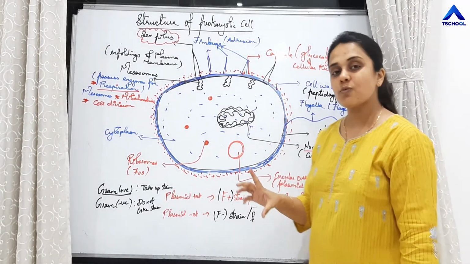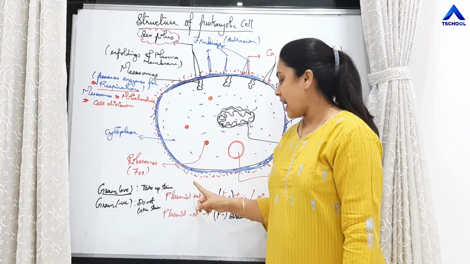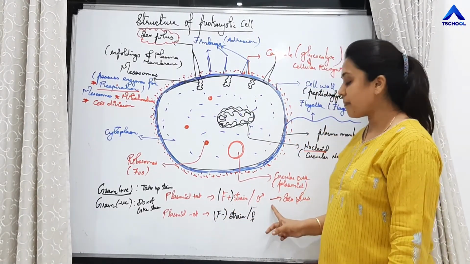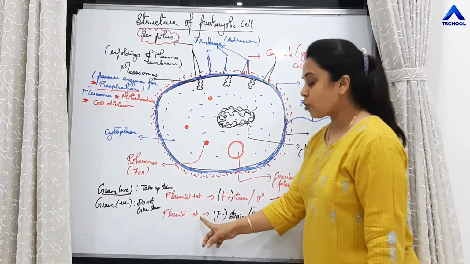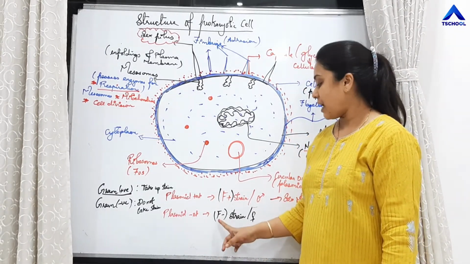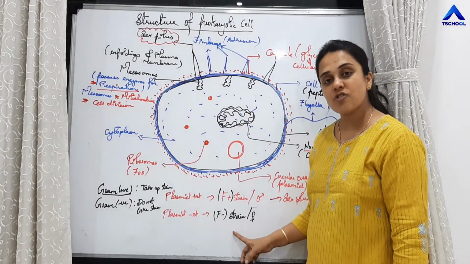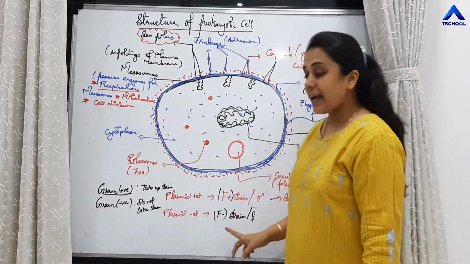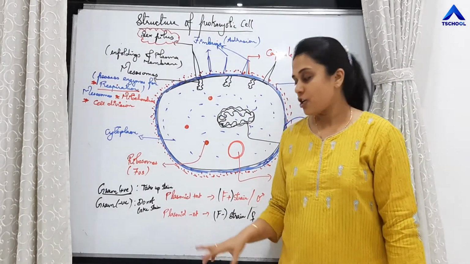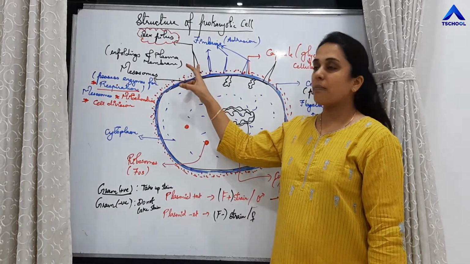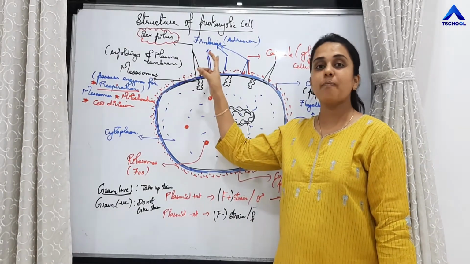Those bacteria which possess plasmid are called F positive bacteria or male bacteria, and those cells which do not possess plasmid are called F negative strain or female strain. Why is it as such? So plasmids are responsible for the formation of this sex pilus.